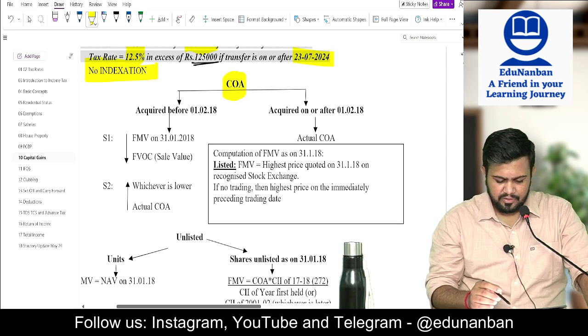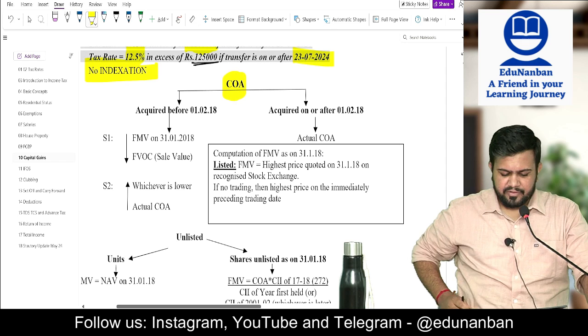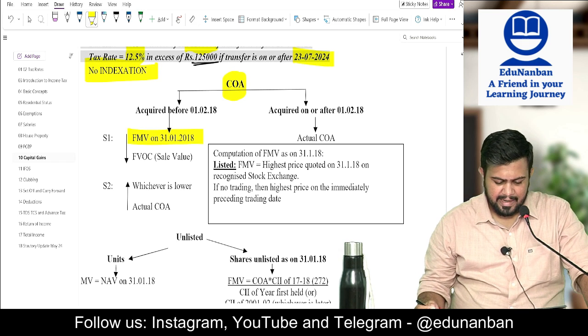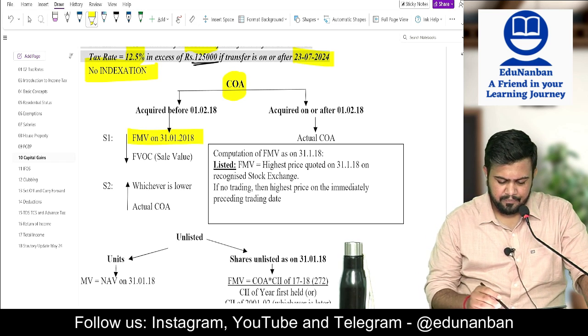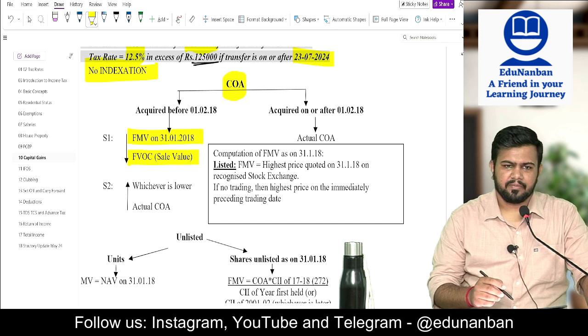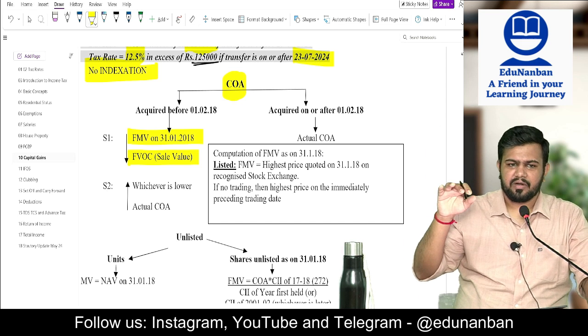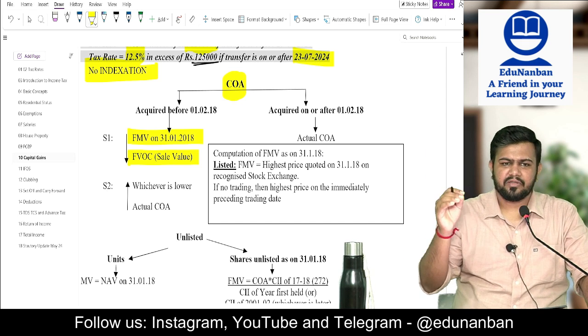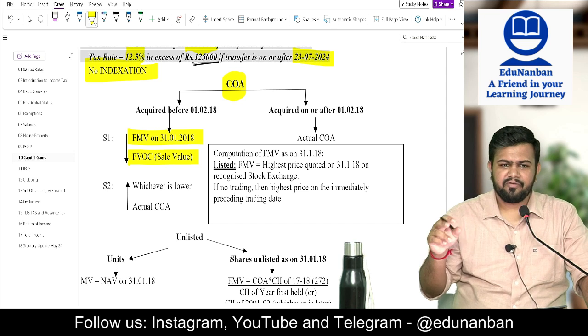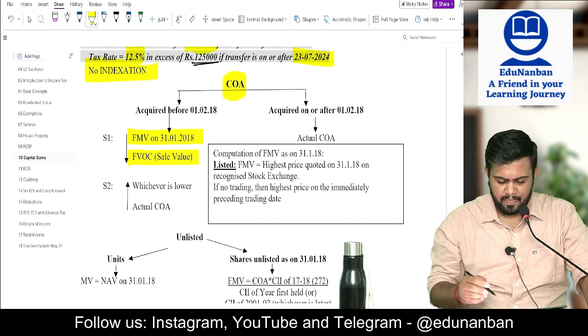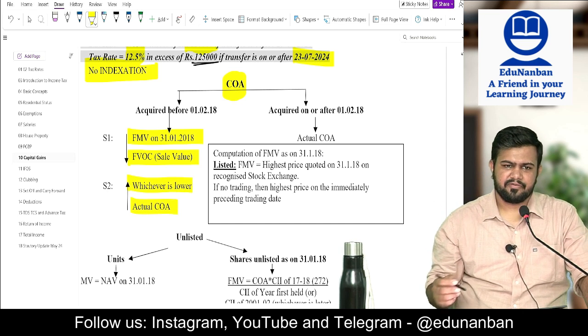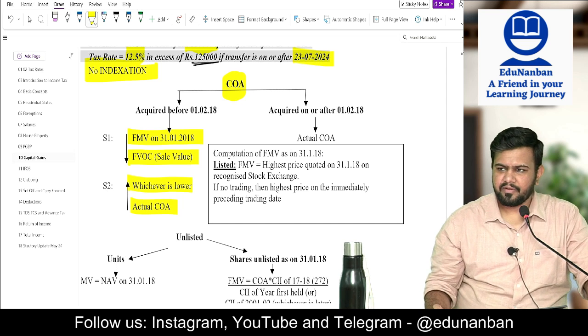Now, how to determine cost of acquisition? Fair market value as on 31/1/2018 or sale value, whichever is lower. But because of this, loss should not come. So fair market value as on 31/1/2018 or full value of consideration, whichever is lower, or actual cost, whichever is higher, will become the cost of acquisition.